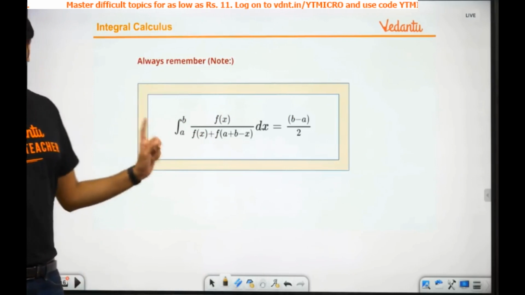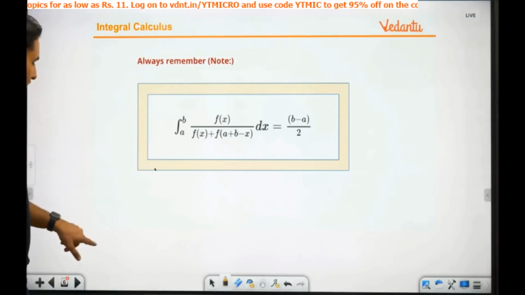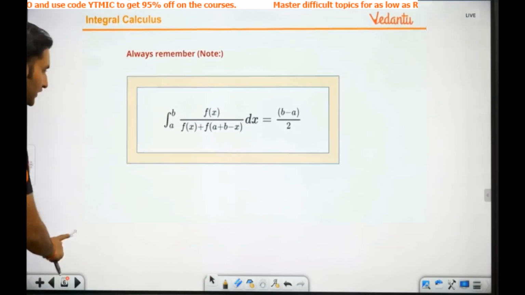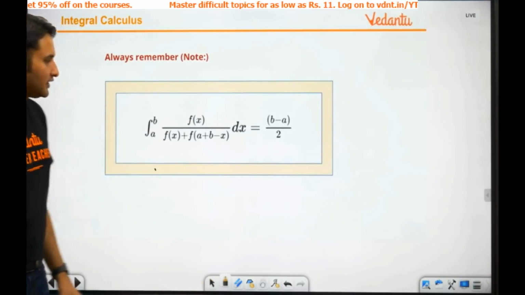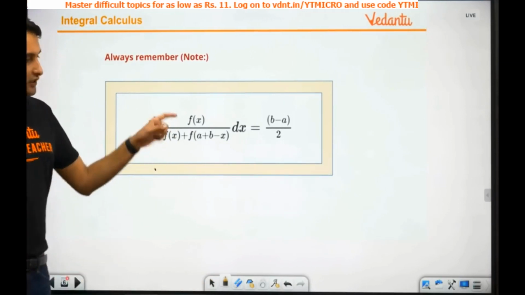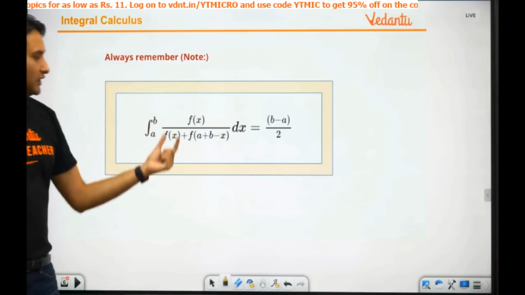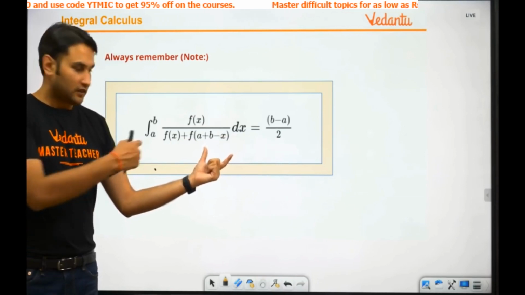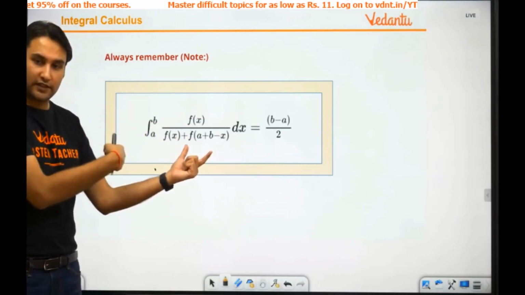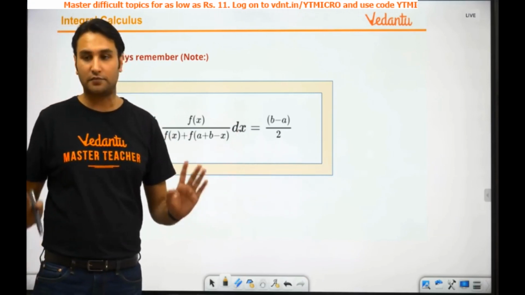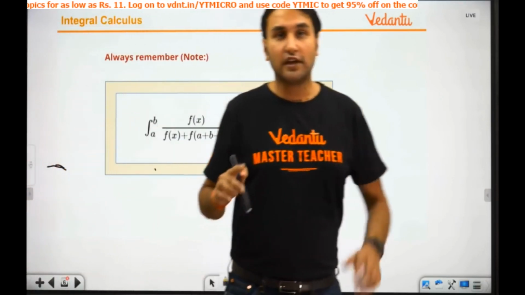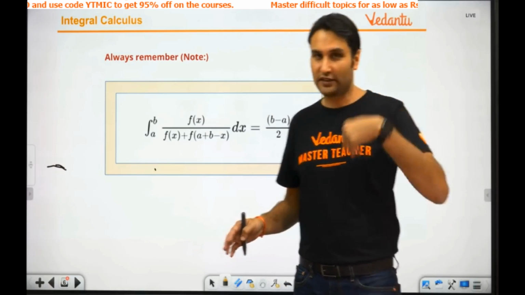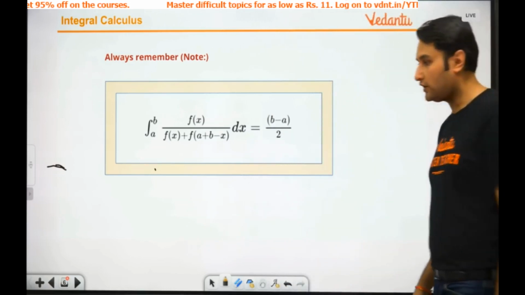So remember, guys, whenever you see this format, look at the answer. Whenever you see integral a to b, you see a function in the numerator, let's call it f of x, you see the same function in the denominator, and the other function is x replaced by a plus b minus x. No calculation needed, directly the answer is (b minus a) by 2. And guys, trust me, this thing has come in IIT almost every year. Let's try to solve some more problems based on the same approach.